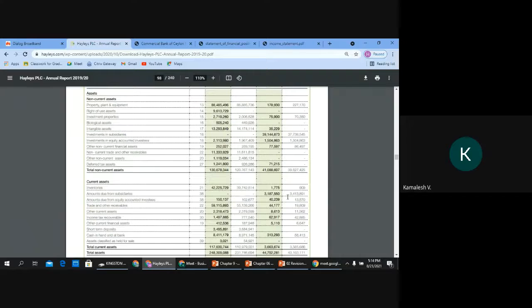So can somebody tell me why there is a difference between the two companies in presenting the financial statements? What do you think? Format difference. Yeah, why? I'm asking why. Why there is a difference in the format? Now we were saying that both are following LKS1, and this is how you should present.